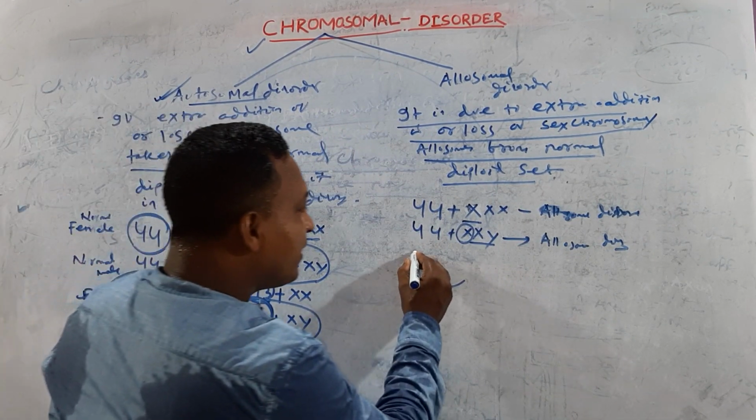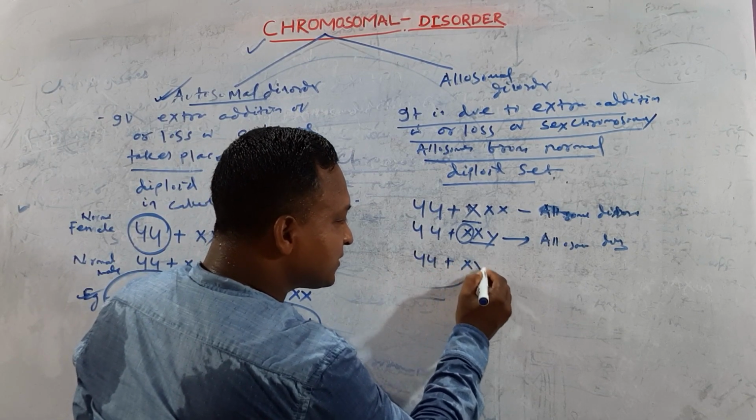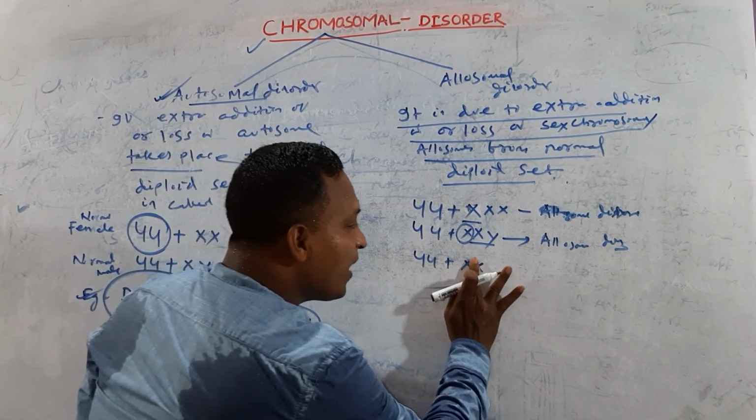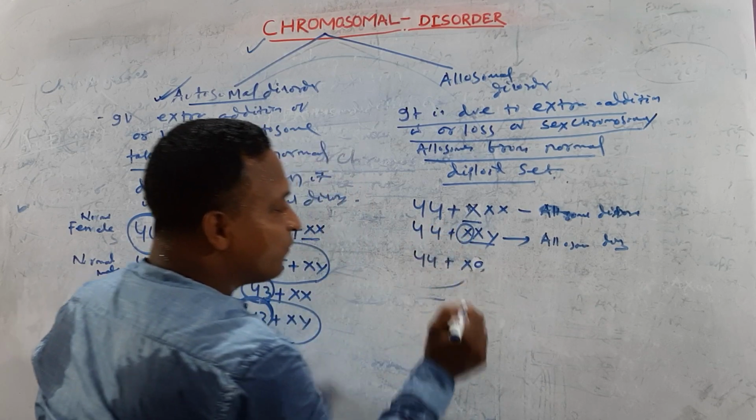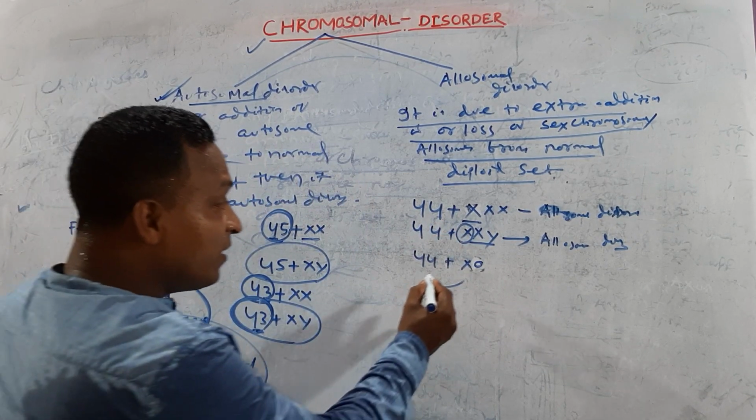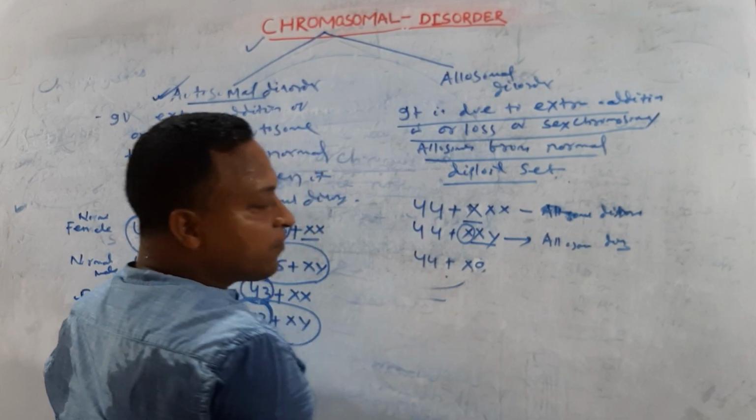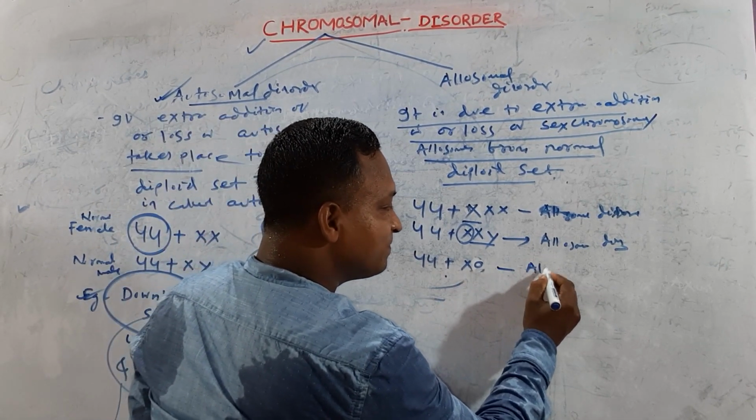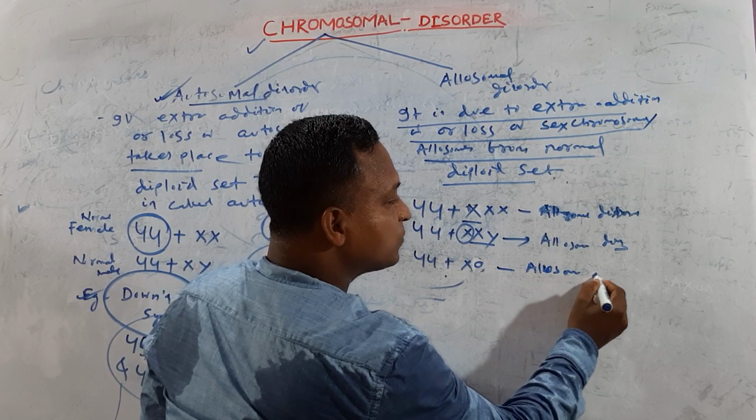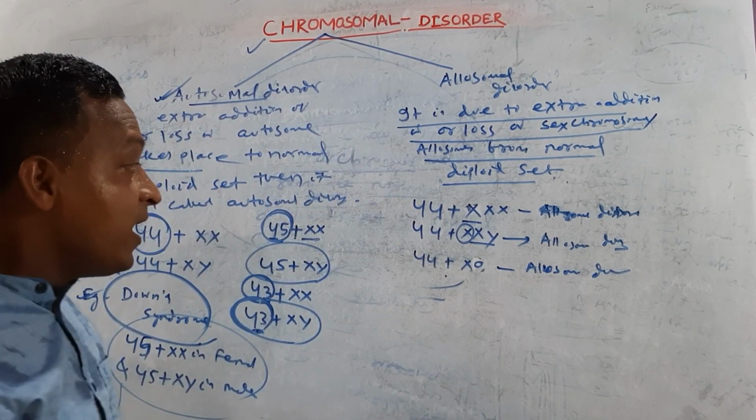Or you can see another way. Try to guess, minor. Here 44 plus XX is the normal female, here one X is lost. That means 44 plus X0. Here the total chromosome is 45 instead of 46. So this is an allosomal disorder.